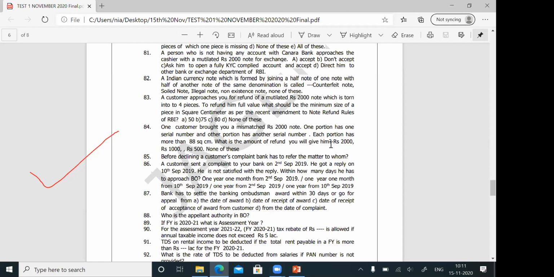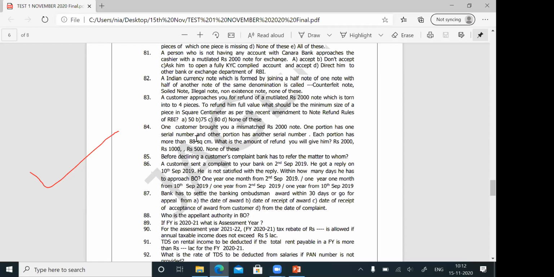Friends, you know, if it is 50 rupees and above, to get a full refund, one piece should be at least 88 square centimeter. Here, both the pieces are more than 88 square centimeter. That is one piece of a mutilated note, and this is another piece with another serial number. Both have more than 88 square centimeter. You have to give him 4,000 rupees.